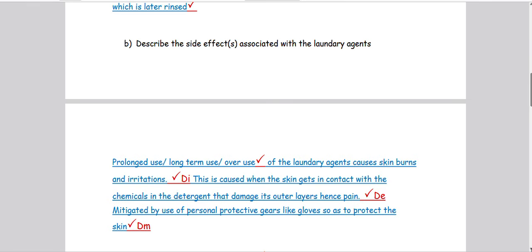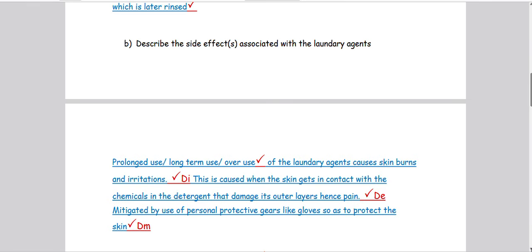Now from that we want to see part B. What did part B ask us to do? Part B was saying describe the side effects associated with the laundry agents. Now whenever they say side effects, as we are answering the part on side effects, there are some intensifiers that we should use. When you miss these intensifiers, everything that we write, even though it is correct, will be marked wrong. For us to have a side effect, we should have used this material for some good time. That's where we start from to see its side effect.